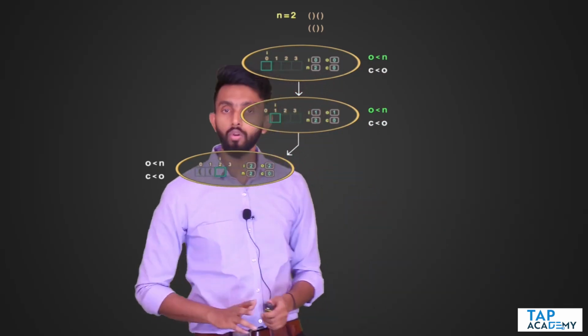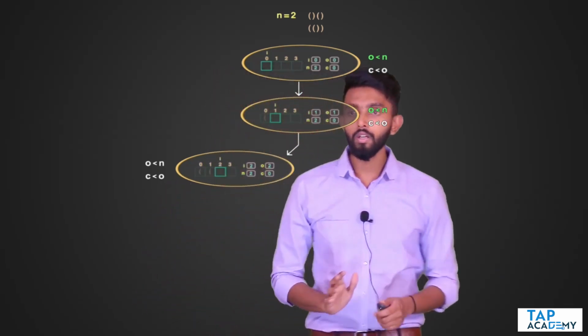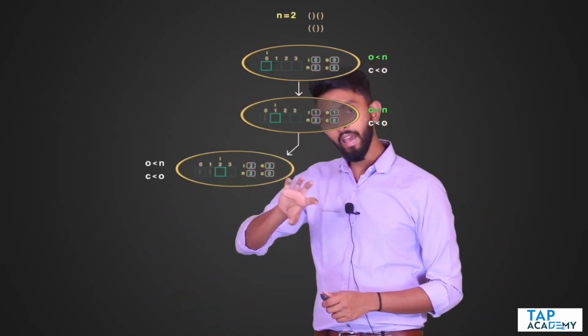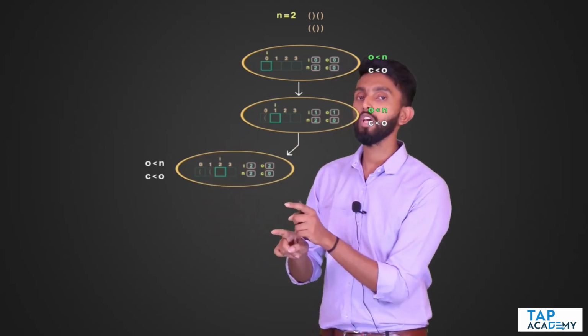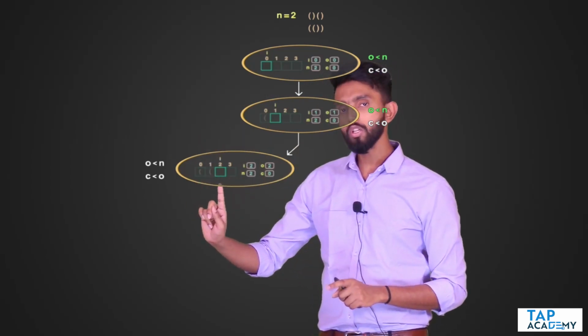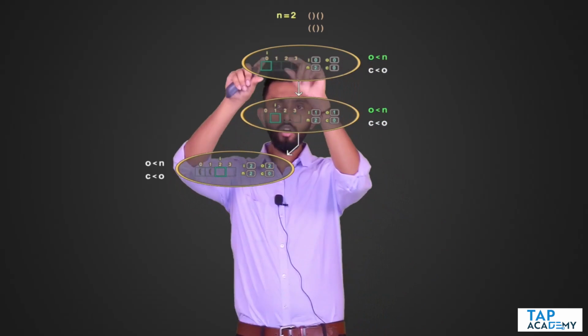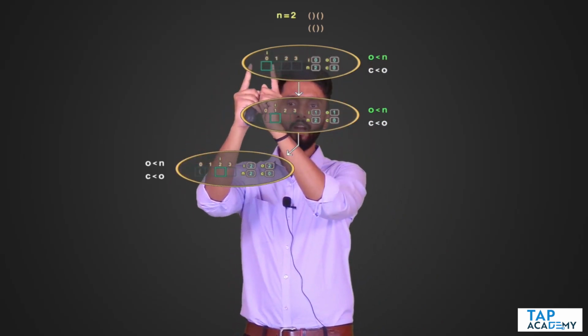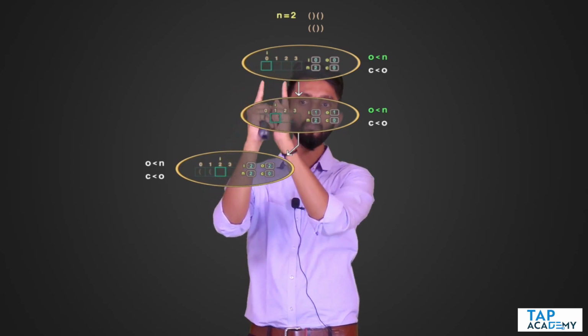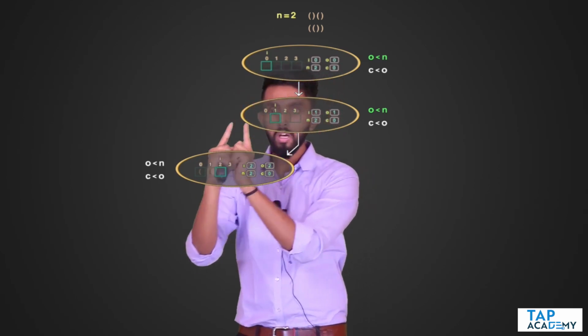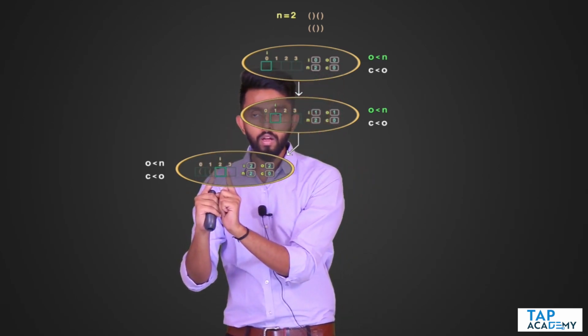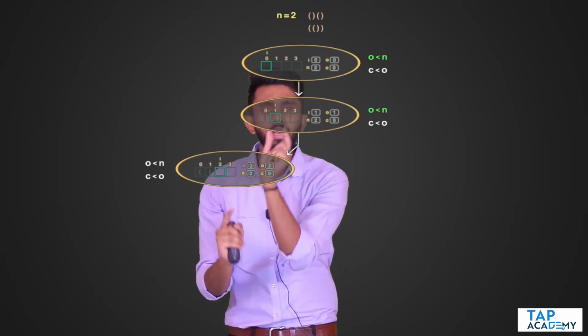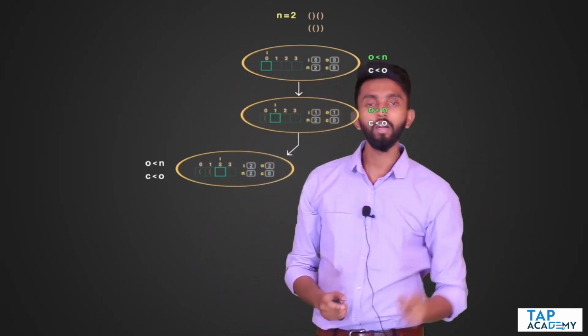Yes sir, we understood till here. Next what, you may ask? Next, now again recursively I am checking at this position. So see how what we are doing is, instead of directly seeing what brackets you can put, you are taking one character at a time. Here which bracket can I put? Here which bracket can I put? Next here which bracket can I put? Character by character you are breaking it down.